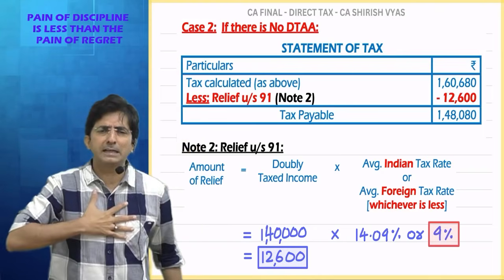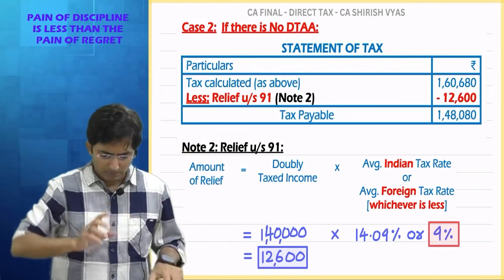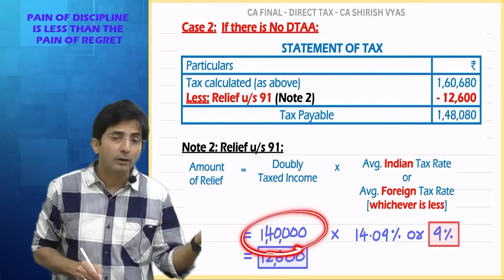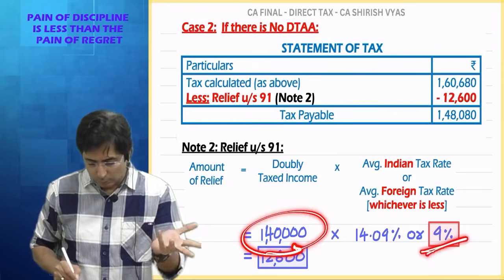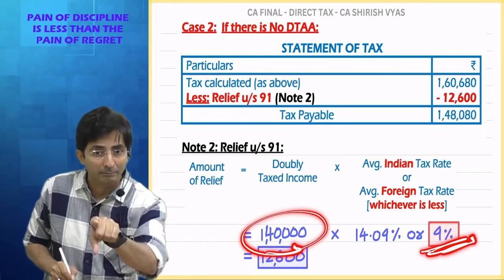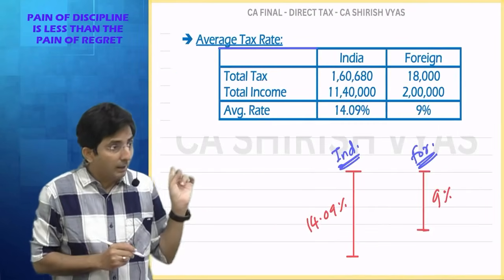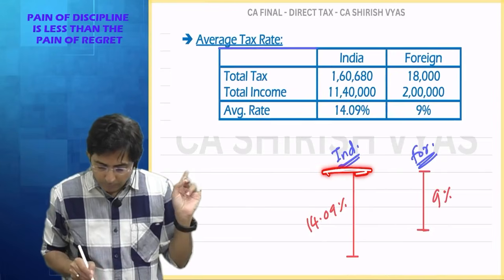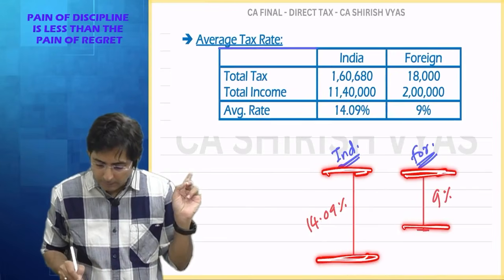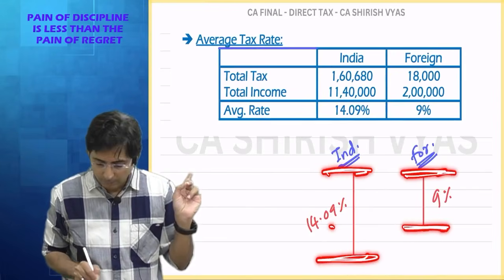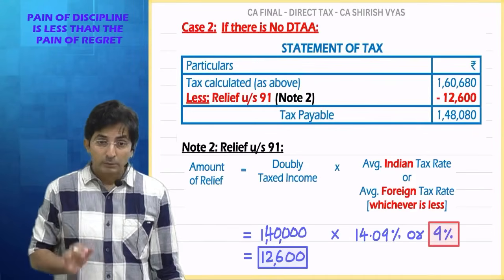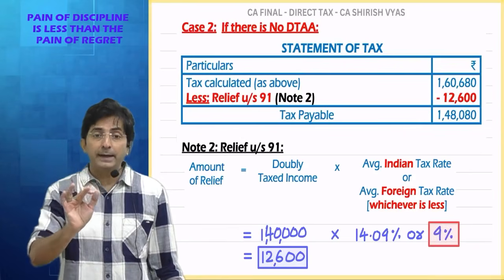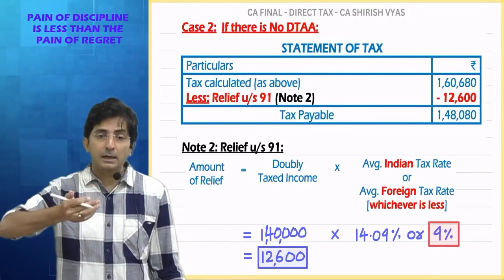Yes, we understand that you are doubly taxed, but India is taxing you only on 1,40,000, and that also at the rate of 9%. Because here, in 14 and 9, what is coming double? Only 9 is coming double. So this is the main difference when India has DTAA or no DTAA.